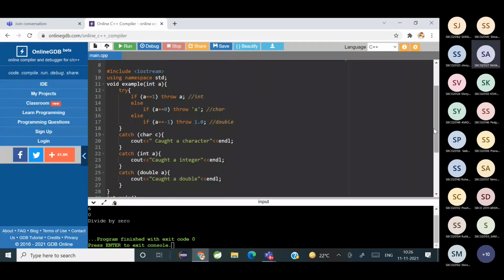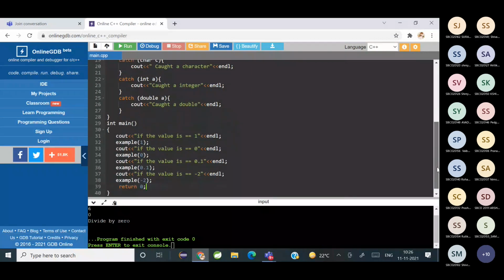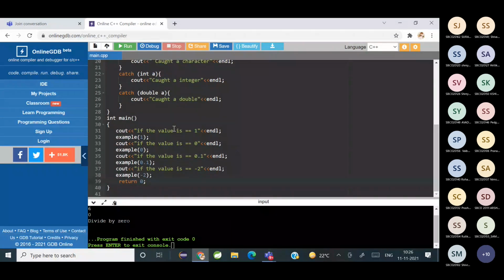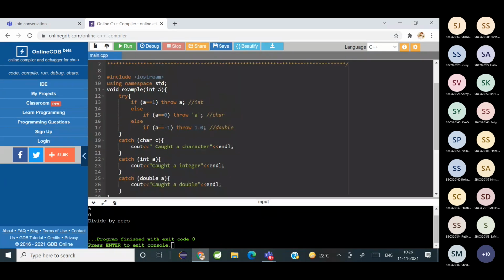Could you please repeat once again? See, I'll start from the main. We have written a code to test it, like I'm passing different kinds of values. So if I'm passing 1, the value of a becomes 1, and I'm checking if a is equal to 1, throw a. So if I'm throwing a, what is the type of a? It's an integer.